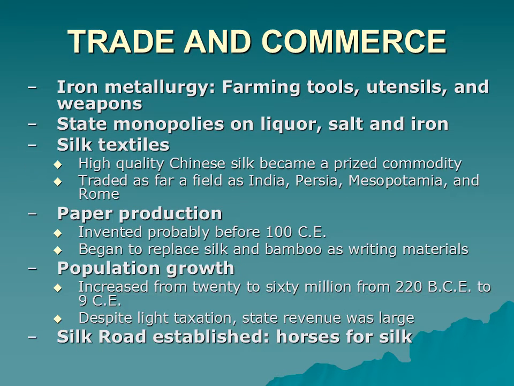Okay, a couple things I want to highlight here. We're talking about trade and commerce. First of all, here we see the first mention of silk, and silk is such an important product in China. During this time, China began to develop silk, began to make silk, and it was something that people wanted all over the world. And they also invented paper. And this is going to be another important invention.